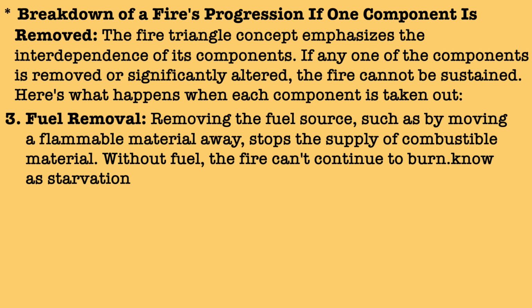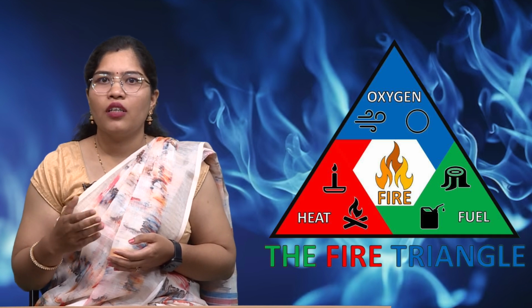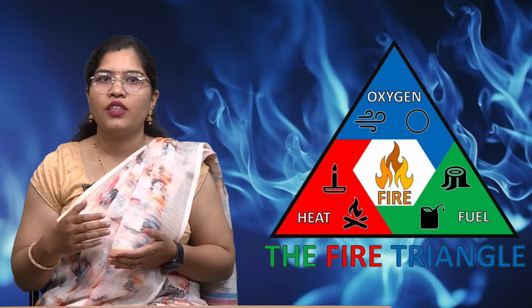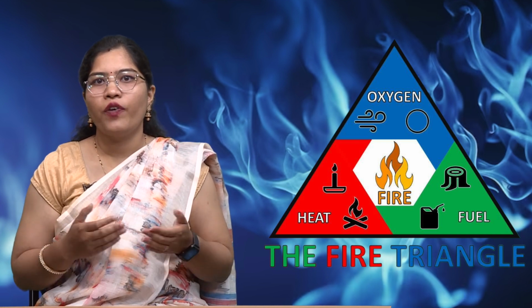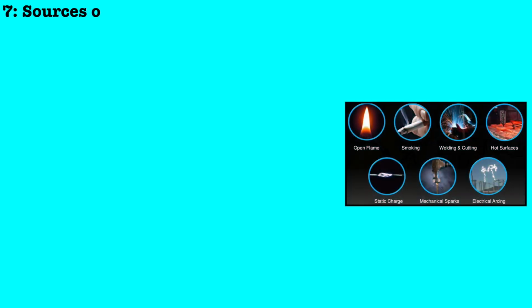Understanding this interaction helps to illustrate the delicate balance required for a fire to exist. The fire triangle provides the foundational understanding of fire behavior and forms the basis for effective fire prevention and firefighting strategies. Next, seventh point is source of ignition. Let us see what this point says.